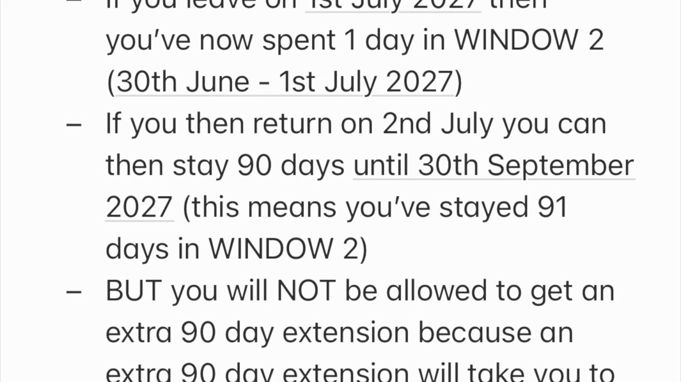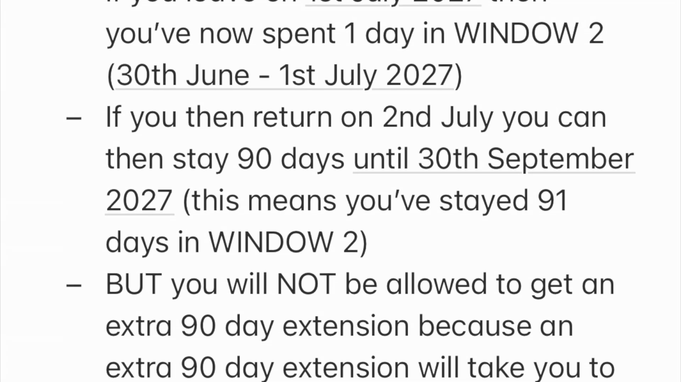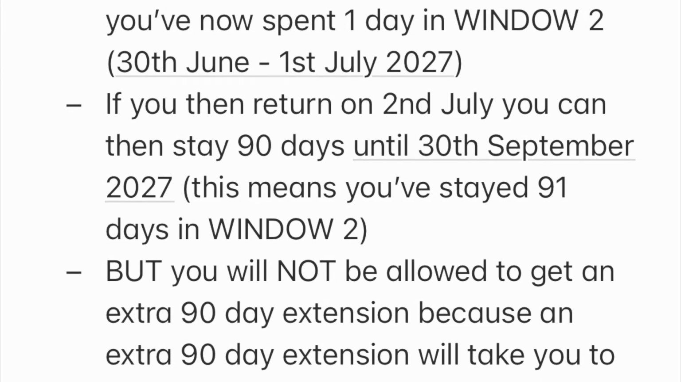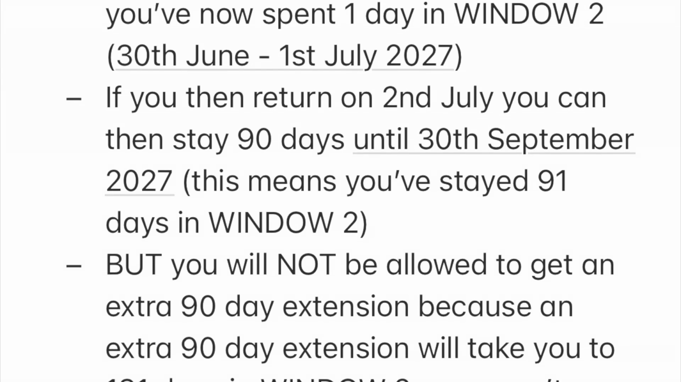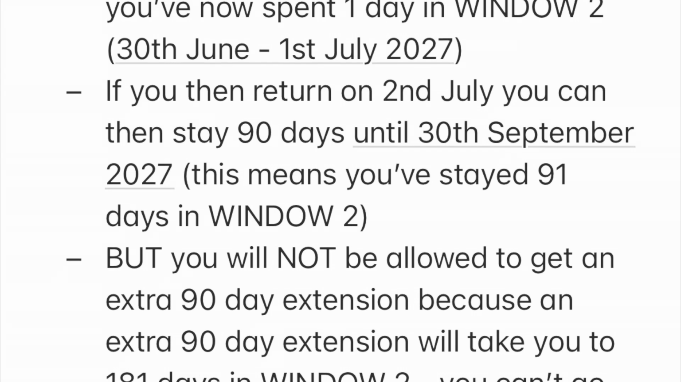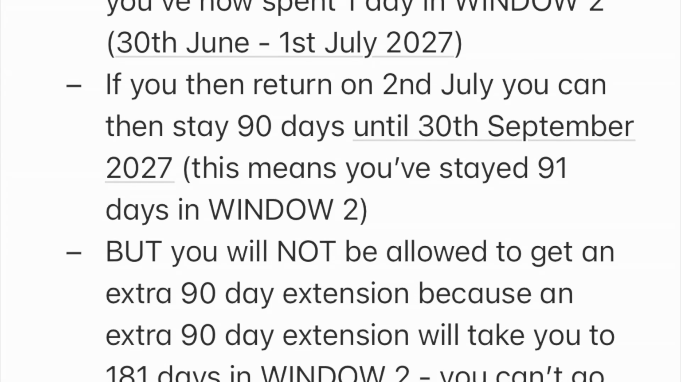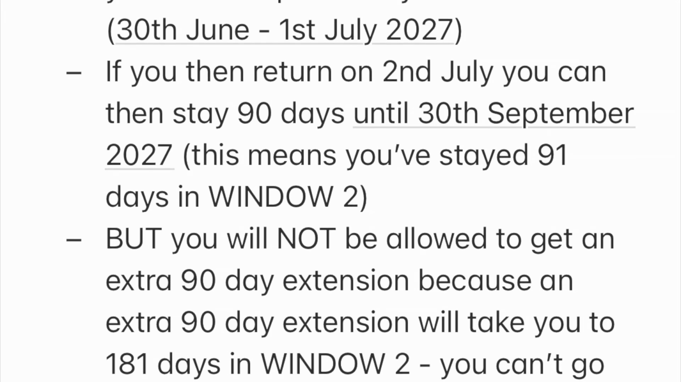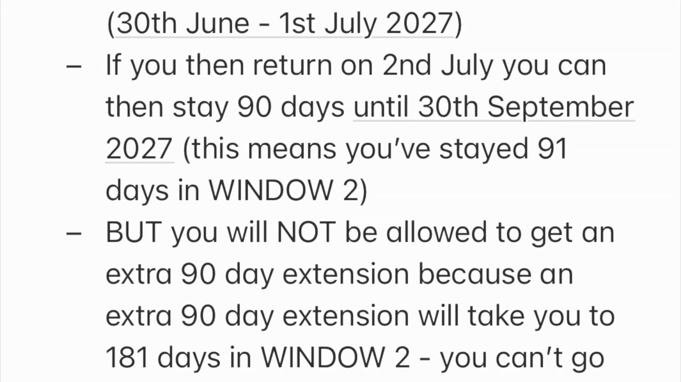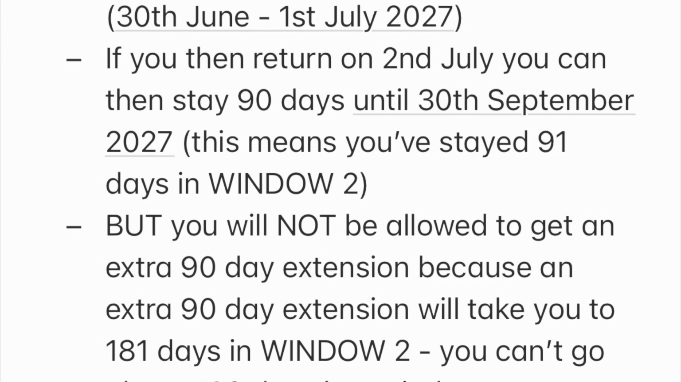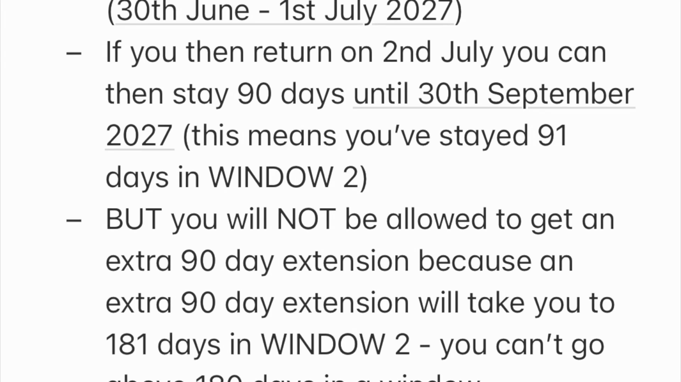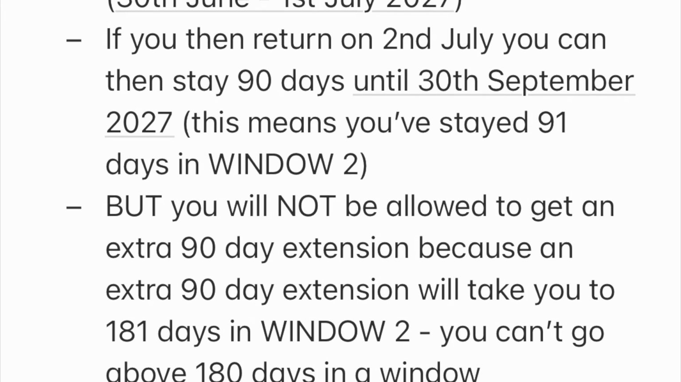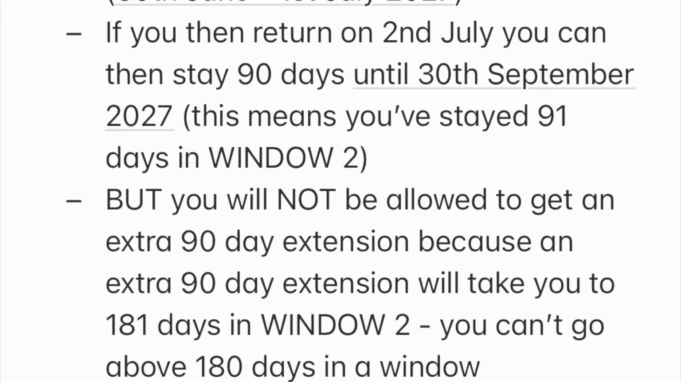So then if you return to Brazil on the 2nd of July, you can then stay another 90 days until the 30th of September. That is fine. That means you've now stayed 91 days in window 2. So that means you will not be allowed to get an extension with the police. That's because a 90-day extension would take you to 181 days, which is illegal because you're not allowed to spend more than 180 days in a particular window. So you can't leave Brazil on the 1st of July if you're going to do this technique. You've got to leave a day before or multiple days earlier.